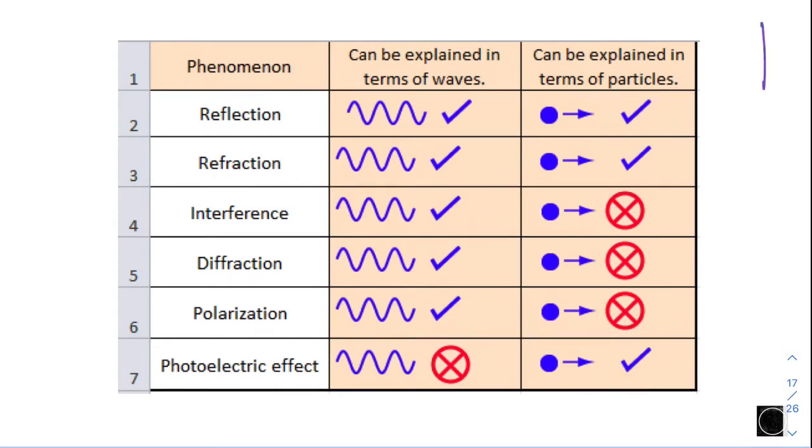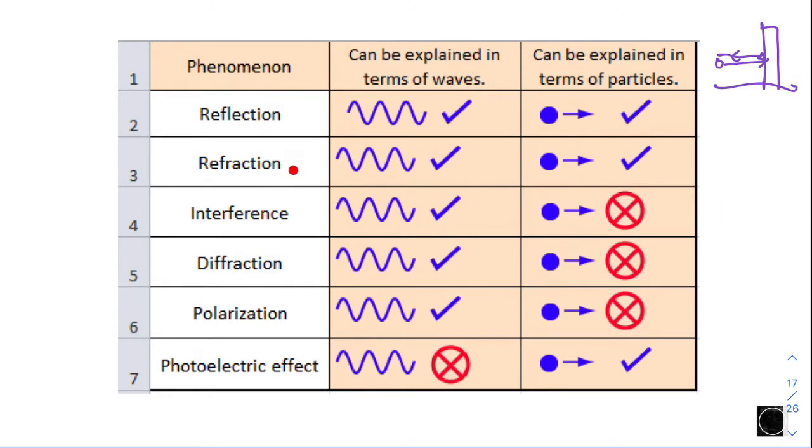Say this is a wall. If a ball is thrown at the wall, the ball will be reflected back. The same goes for the electron: if the electron is incident on a surface, it can be reflected. So the phenomenon of reflection can also be explained in terms of particle.